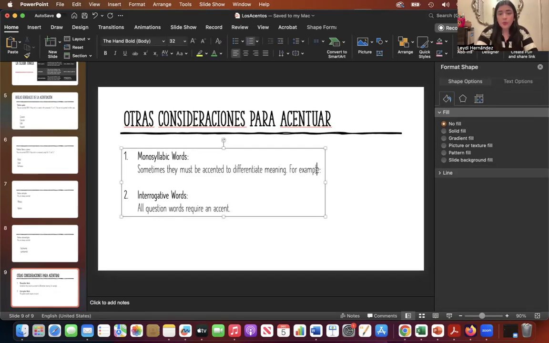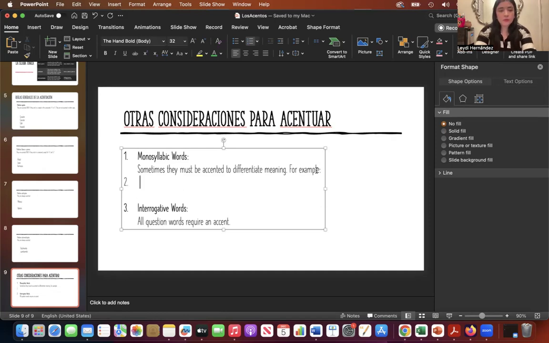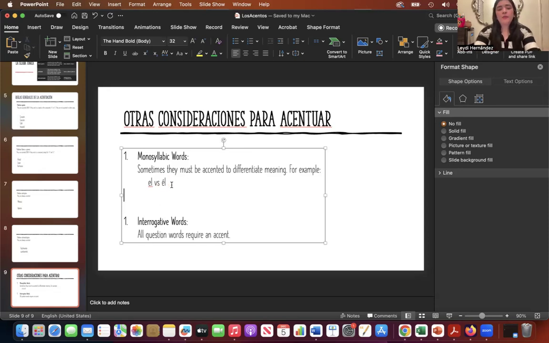For example, el versus él. It is a word with only one syllable. We shouldn't put the written accent, but we have two words with two different meanings. El means the, and él with a written accent means he.